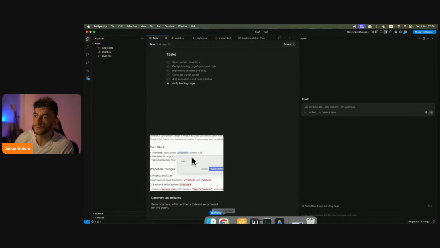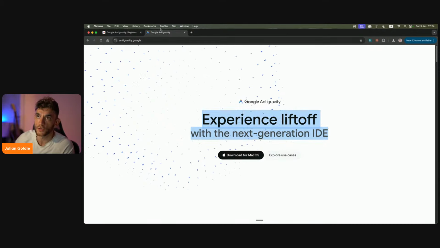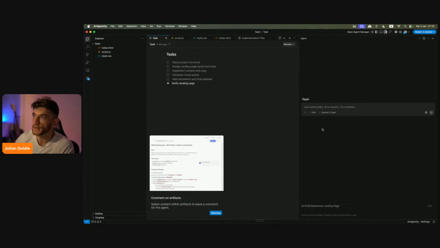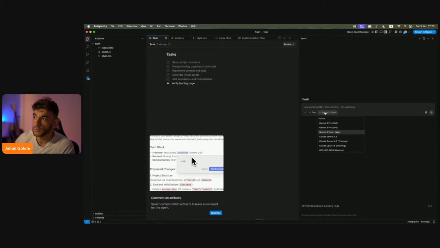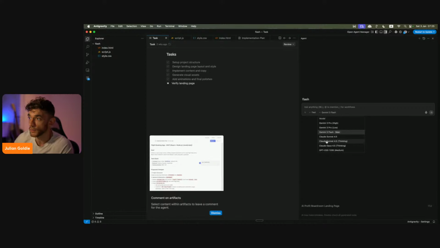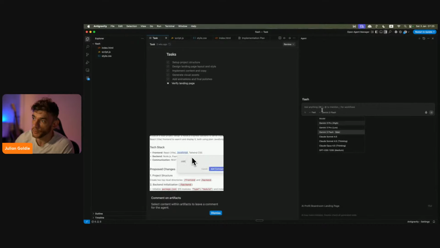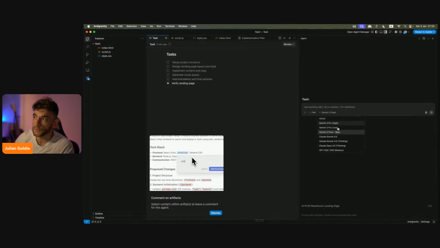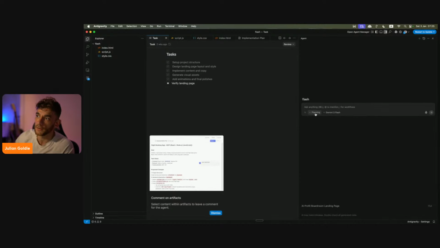You can install it from antigravity.google, as you can see right here. And the other cool thing about this is you can actually use normally paid APIs for free. So you can use, for example, Claude Opus, Thinking, Sonnet as well, Claude Sonnet. You can use Gemini Pro, and you can build stuff out for free using this free IDE with free APIs, and you can even plan or build your projects.